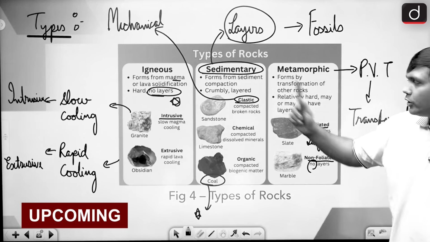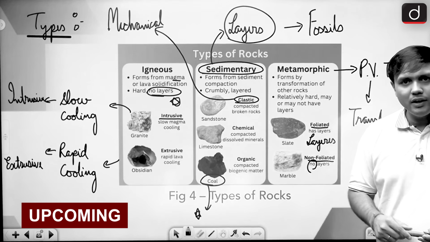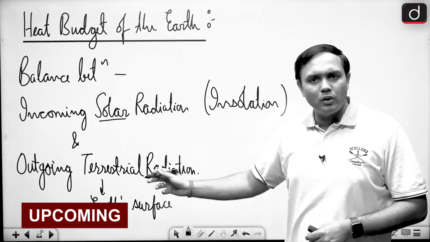In case of sedimentary rocks, what is happening here? So here you will find sandstone, limestone, coal, etc. Now, coal is a very, very important sedimentary rock. Now, what is this terrestrial radiation now, right?